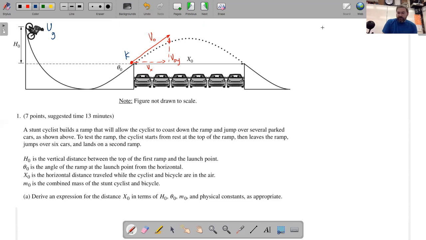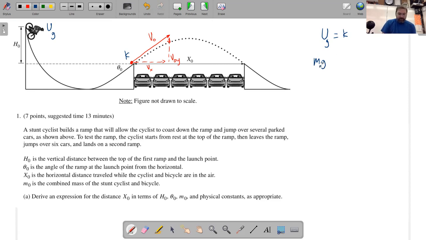So the first thing you can do is deal with the law of conservation of energy and say that the gravitational potential energy at the top of the beginning of the ramp is equal to the kinetic energy at the bottom. I'll write this in terms of the variables described in the problem.